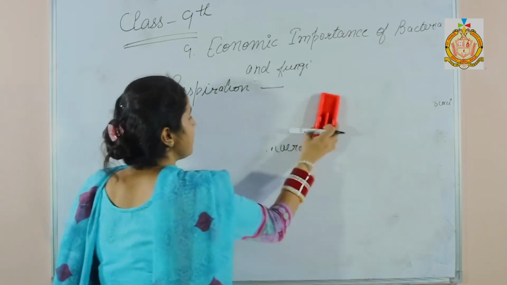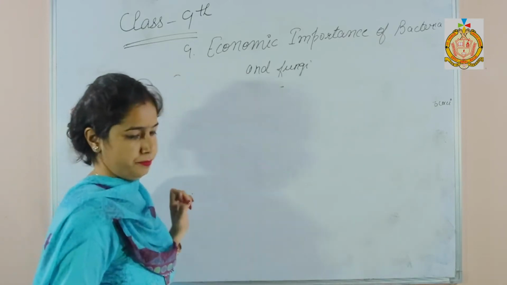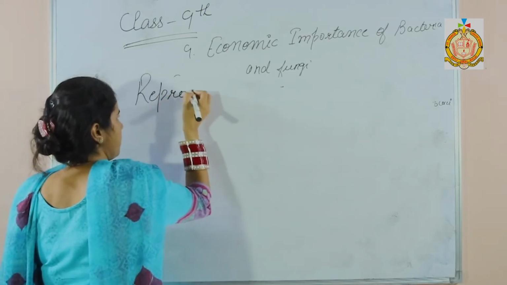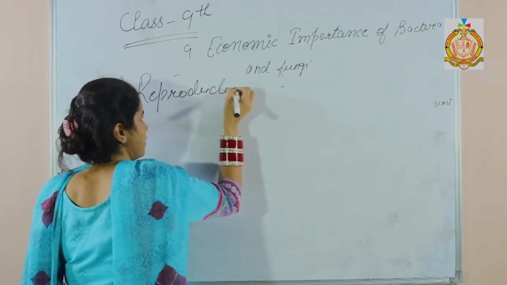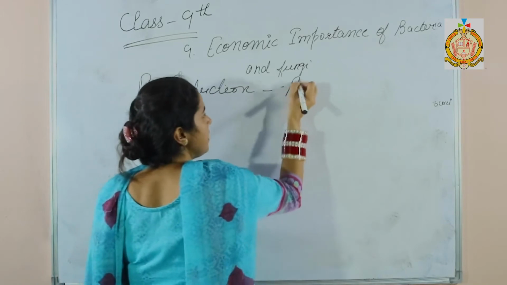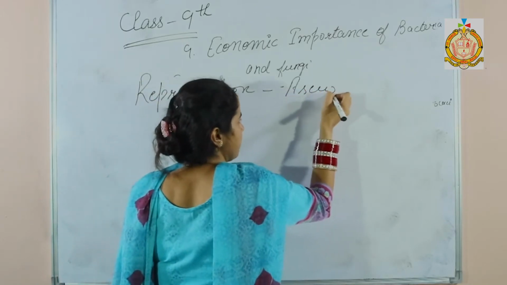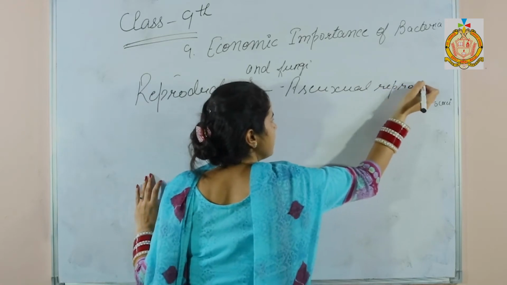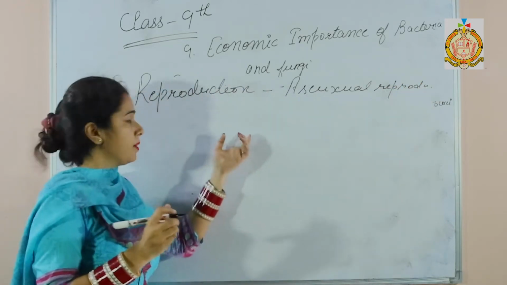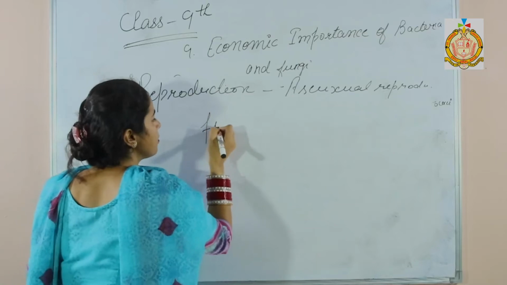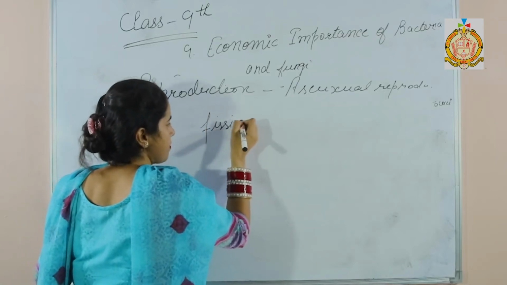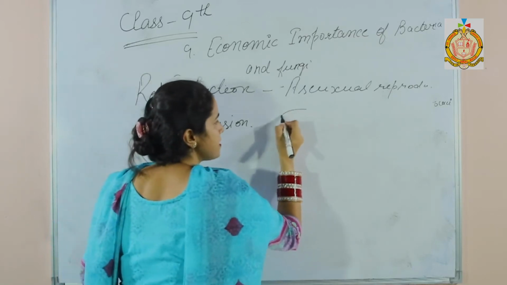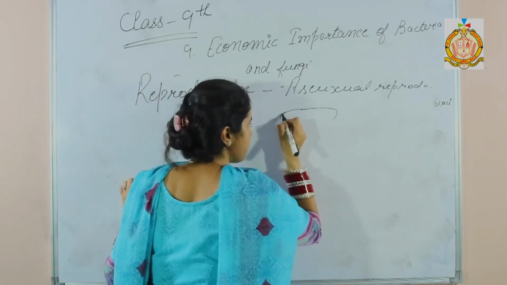Now the next is reproduction. So there is asexual reproduction. Asexual reproduction occurs with the help of fission. So what happens in this? There is a single bacterial cell.